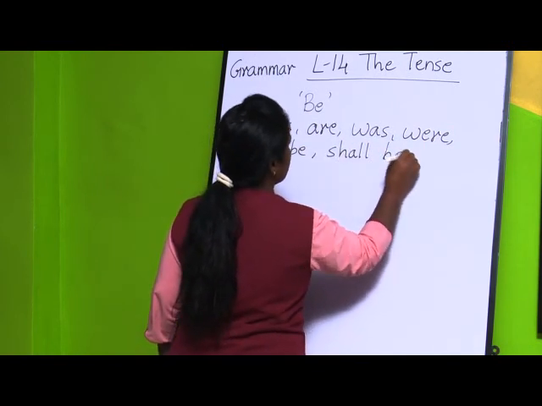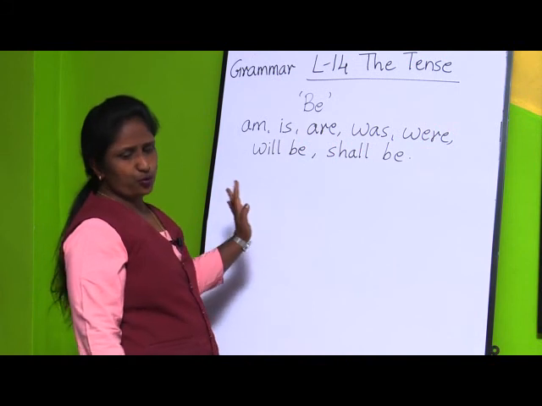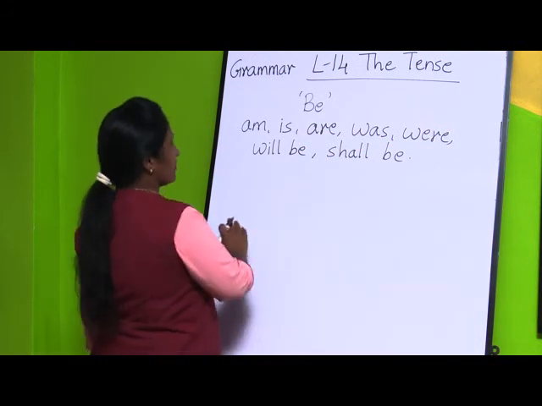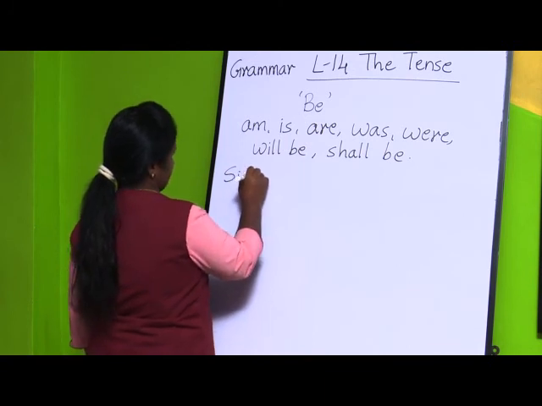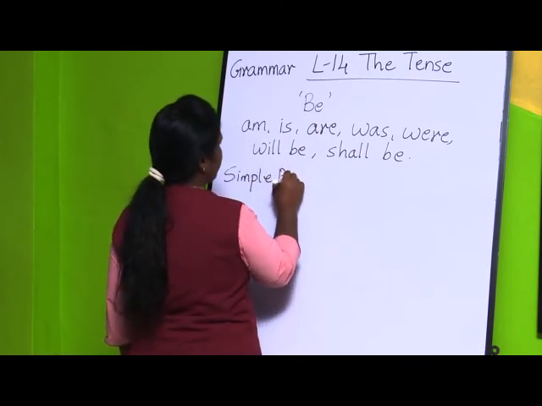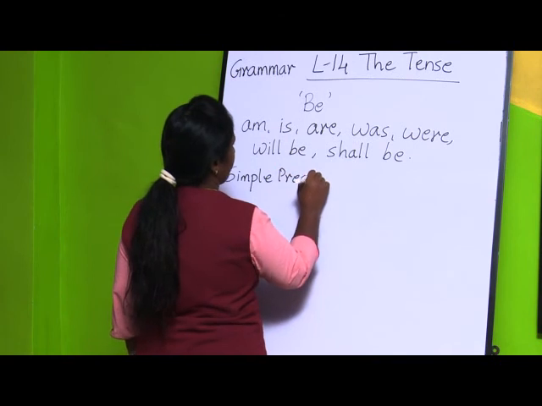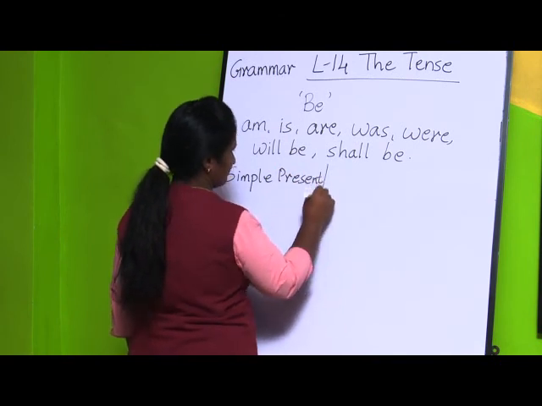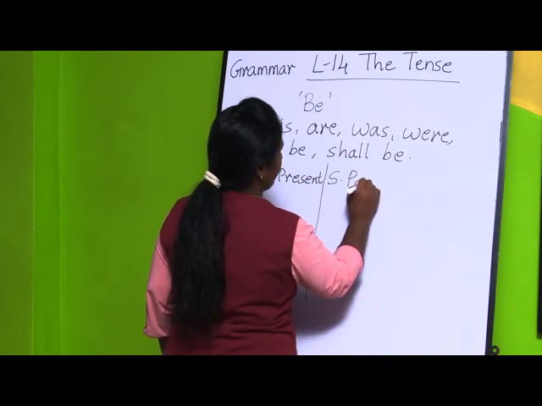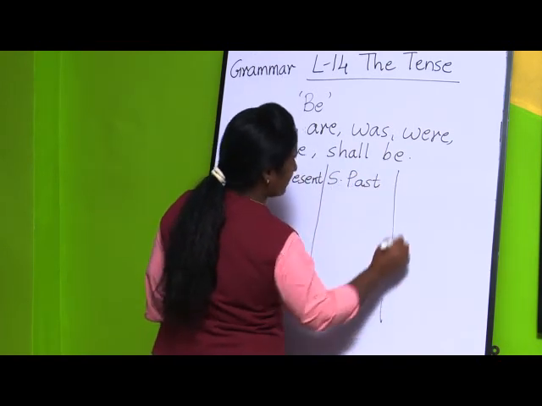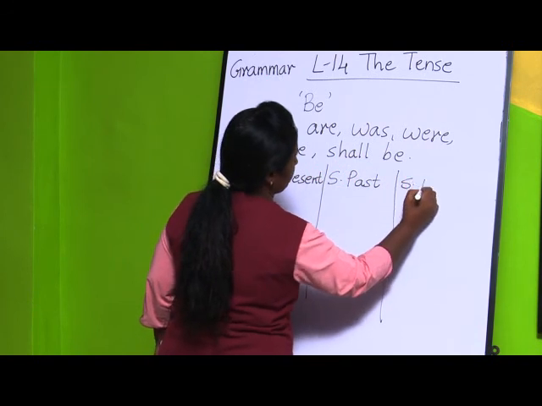Will be and shall be. So how they will go on changing, we will see now. First we will see about simple present tense. This is simple present, then simple past, and next is simple future tense.